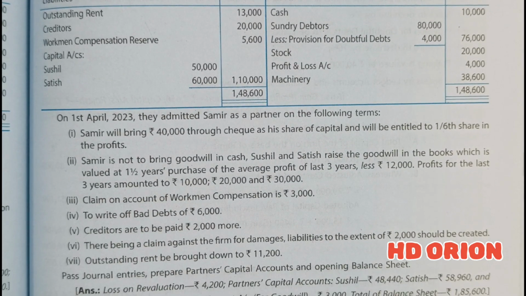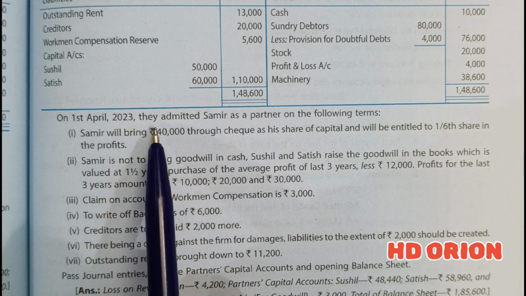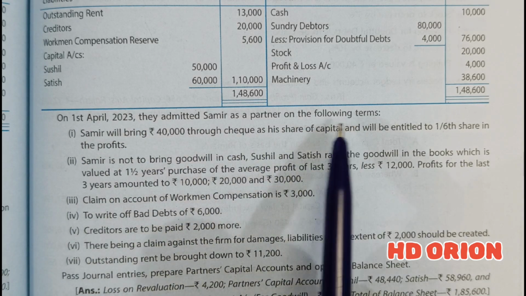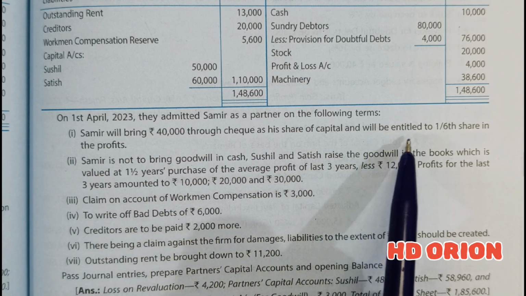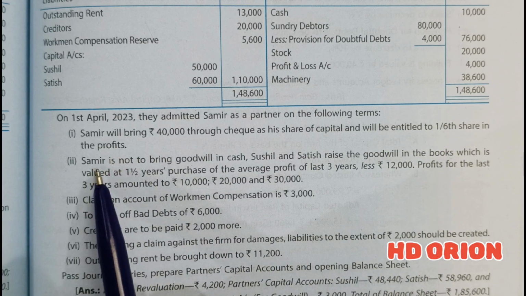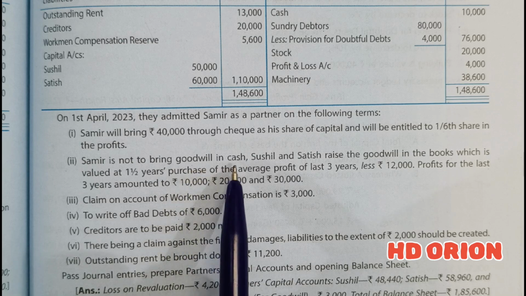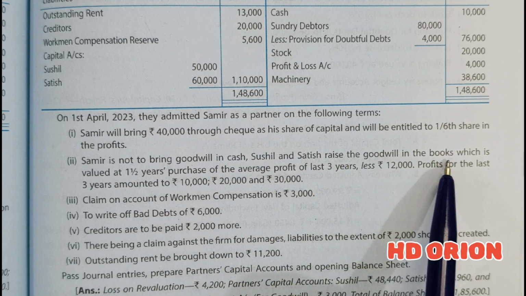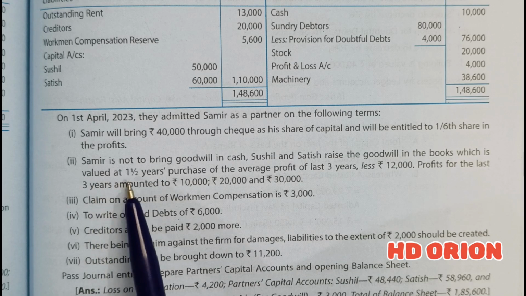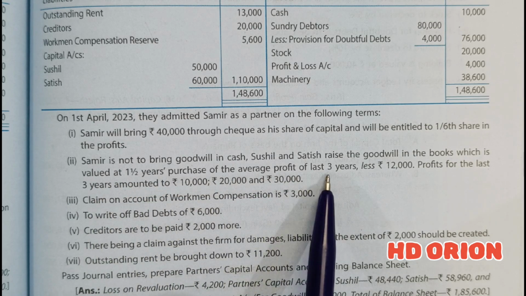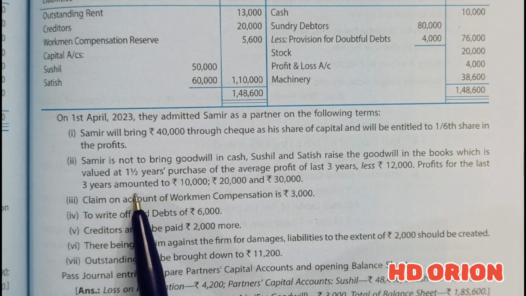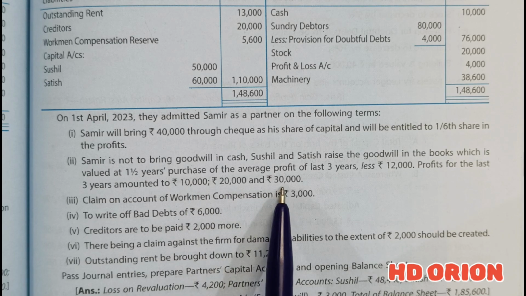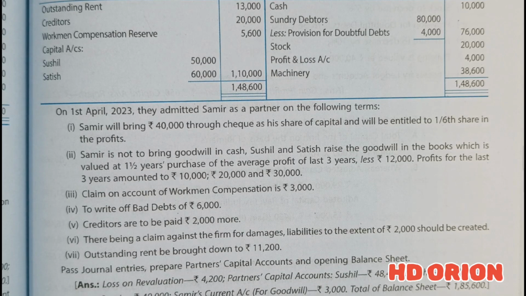Now the further part of the question. On 1st April 2023, they admit Samir as a partner on the following terms. Samir will bring rupees 40,000 through cheque as his share of capital and will be entitled to 1/6 share in the profits. Samir is not to bring goodwill in cash. Sushil and Satish will raise the goodwill in the books, which is valued at 1.5 years' purchase of the average profit of the last 3 years, less rupees 12,000. Profits of the last 3 years amounted to rupees 10,000, rupees 20,000 and rupees 30,000. So at this point, the treatment of goodwill is suggested.